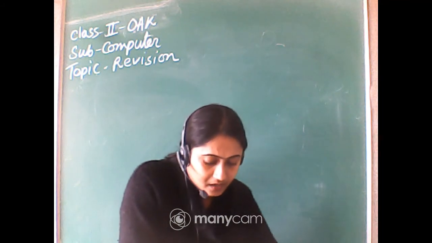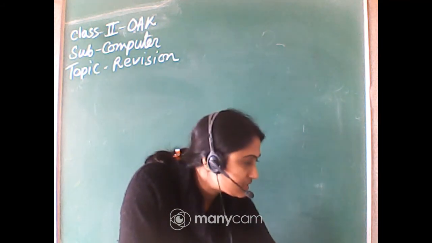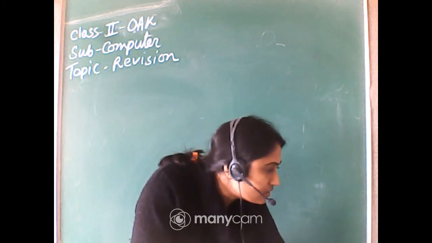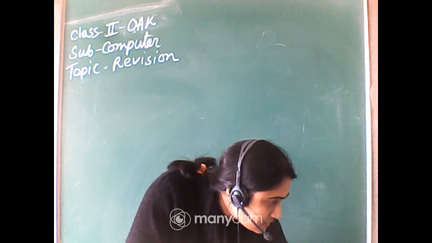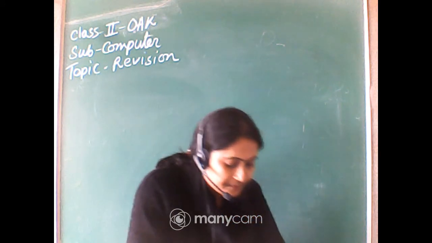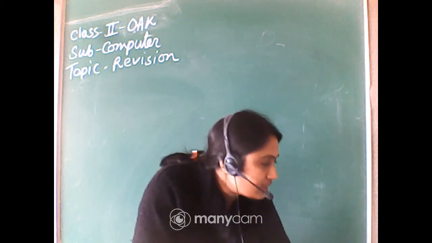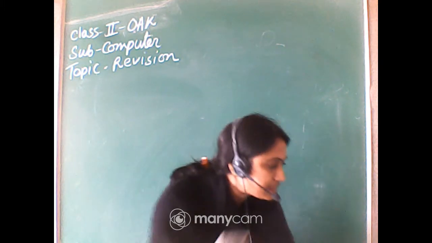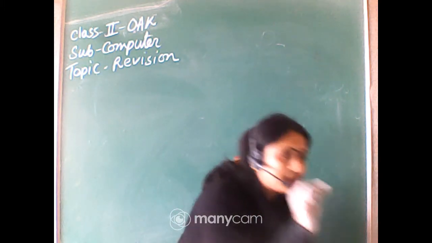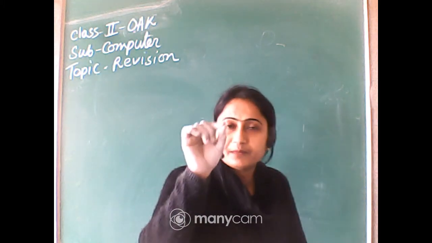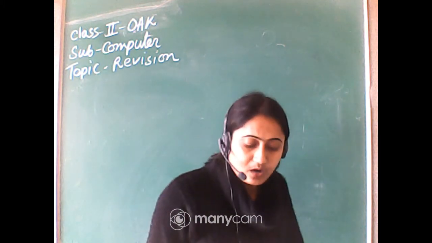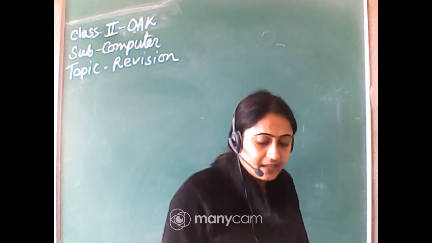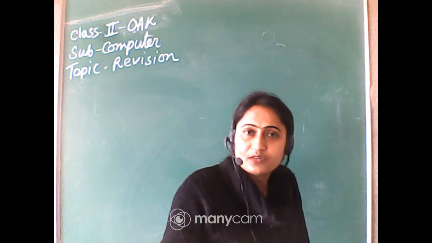Now, how will you shut down a computer system? First, click on the start button and then click on the power button. Then click on power with a left mouse click. There is a button of power. You just click on the power button. When you click on the power button, there is an option shut down. Then select the shut down option. And in this way you can shut down your machine.